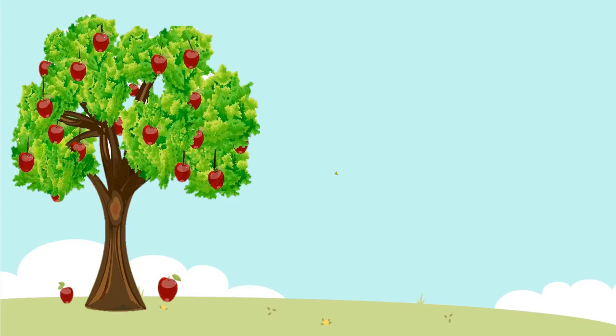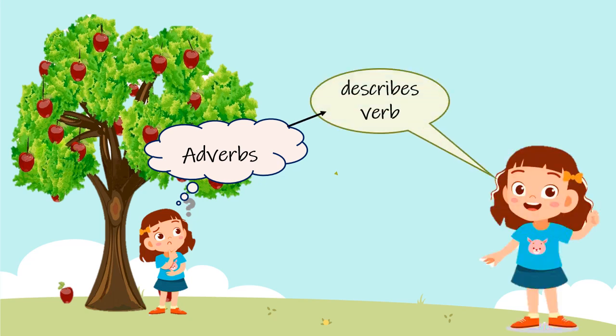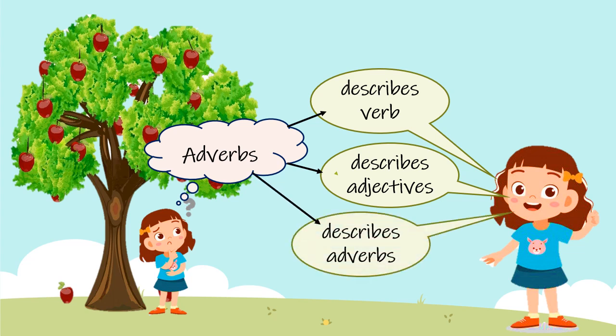Now, children, the question comes: what is an adverb? Basically, an adverb is a word that modifies, or we can say it adds meaning to the meaning of a verb, an adjective, or another adverb. So in short, children, adverbs describe verbs, adverbs describe adjectives, adverbs describe other adverbs.